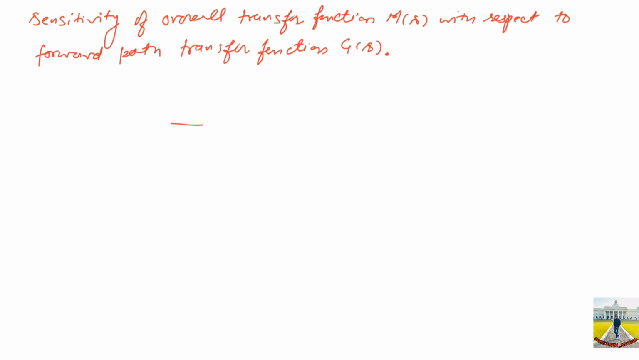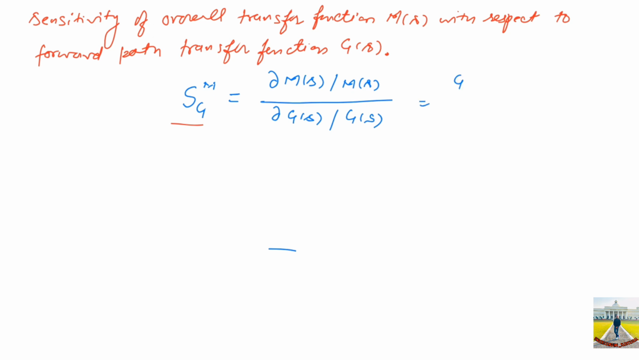The sensitivity function for overall transfer function M(s) with respect to variation in G(s) is written as, just now we have seen the mathematical expression, sensitivity of M with respect to G, and this will be equal to partial change in M(s) with respect to M(s) over partial change in G(s) with respect to G(s), and this can be further simplified as G(s) over M(s) into del M(s) over del G(s).